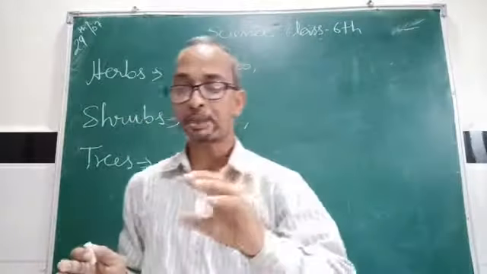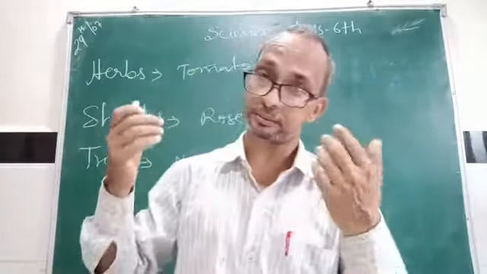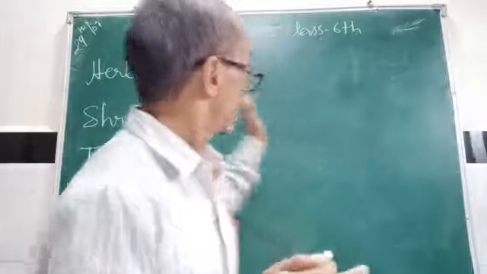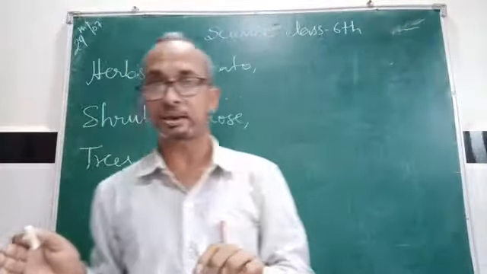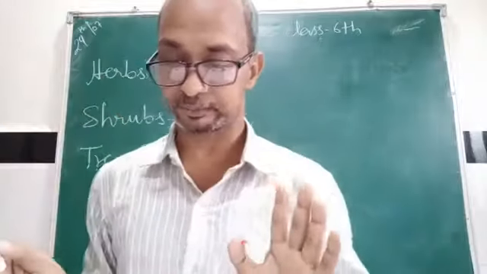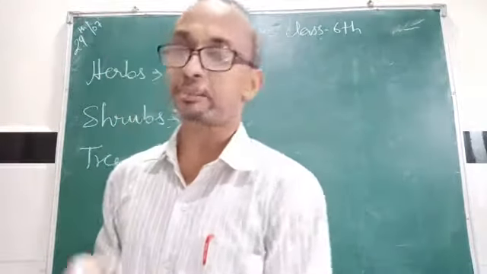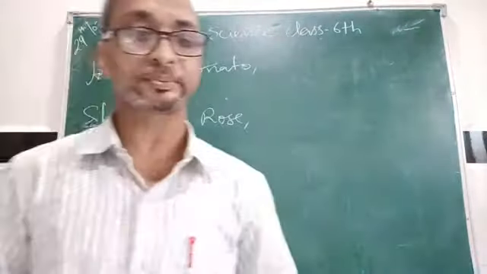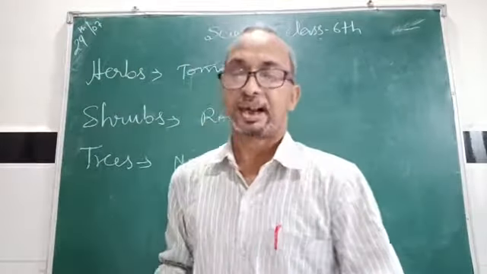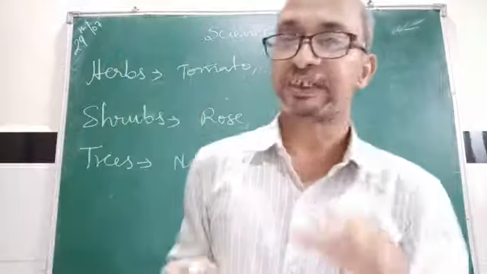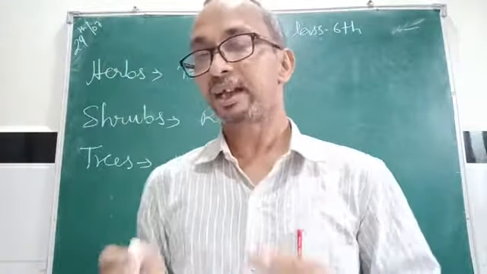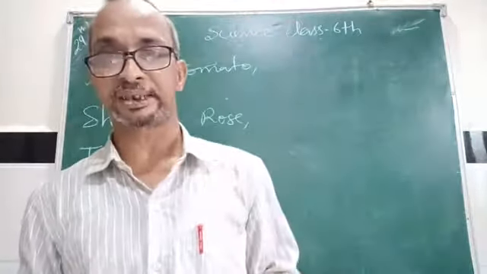There are some plants of a different form, neither herbs, shrubs nor trees. They are known as climbers and creepers. I will discuss climbers and creepers tomorrow, in the next lecture. These are the classification of plants on the basis of shape, size and lifespan.